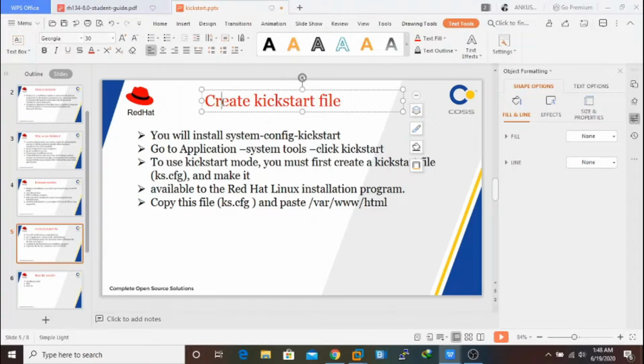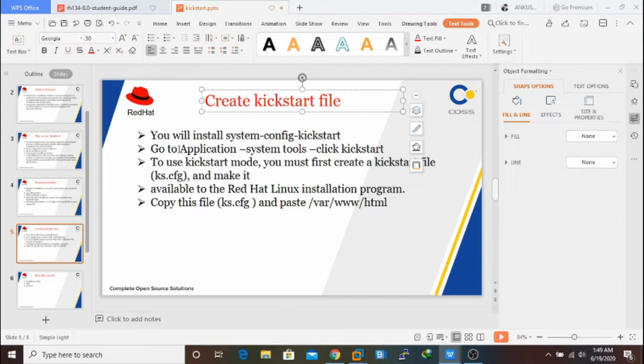You can take help from this file also, but you need to edit something in this file. Whatever changes you made by using your mouse at the time of installation will be saved in the anaconda-ks.cfg file. But if you don't want to make any syntax errors, you can take help from the kickstart configuration tool.